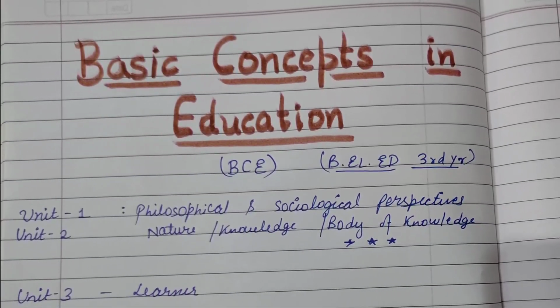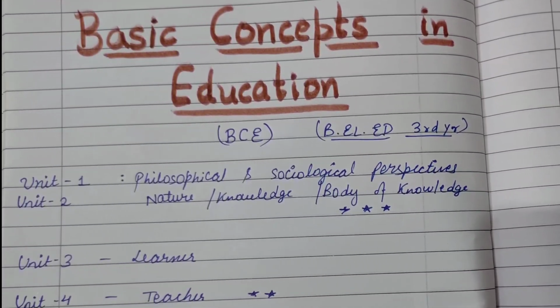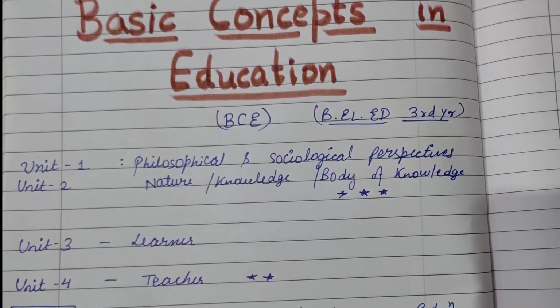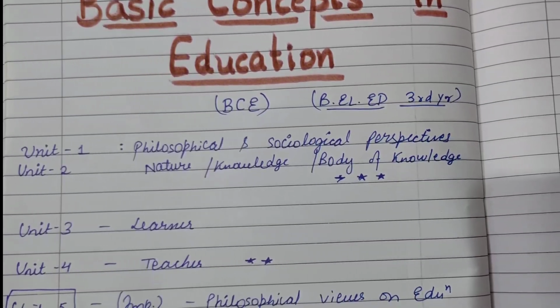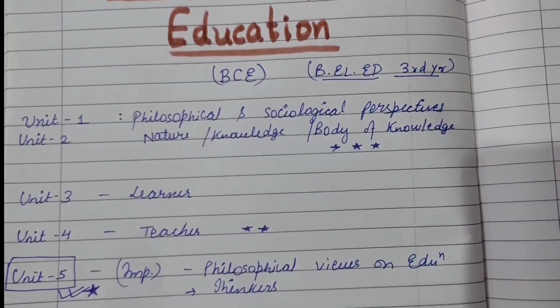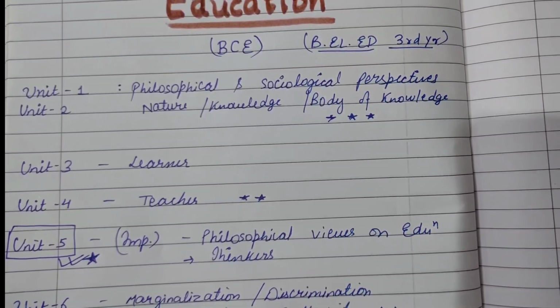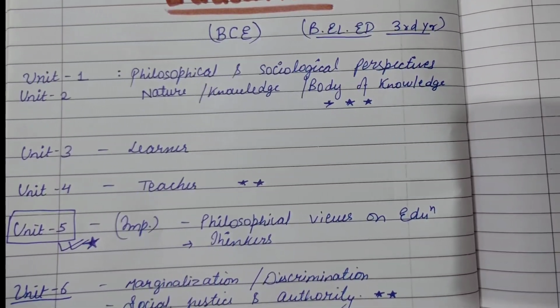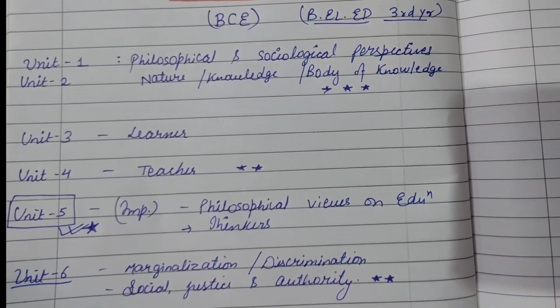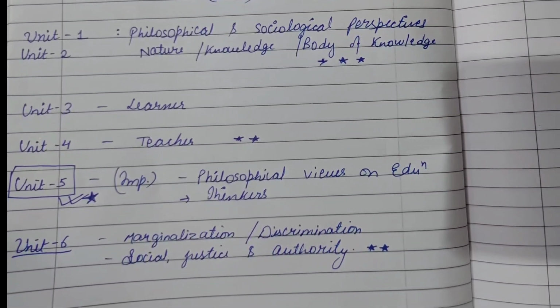Hello everyone. In this video, we are going to discuss the syllabus of Basic Concepts in Education, that is BCE, which is a part of BLEd third year. If we talk about the syllabus, there are a total of 6 units, Unit 1, Unit 2, Unit 3, 4, 5, and 6, and I will cover each one of them. The most important topic is Unit number 5, that is Philosophical Views on Education, that is our Thinkers chapter.